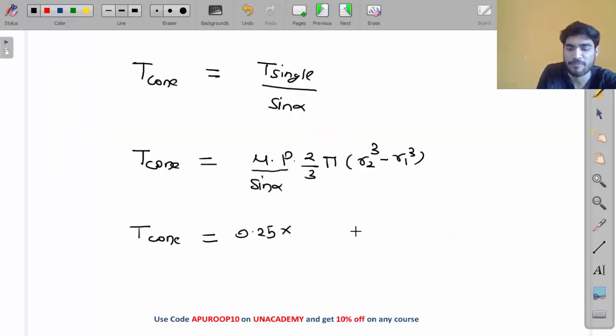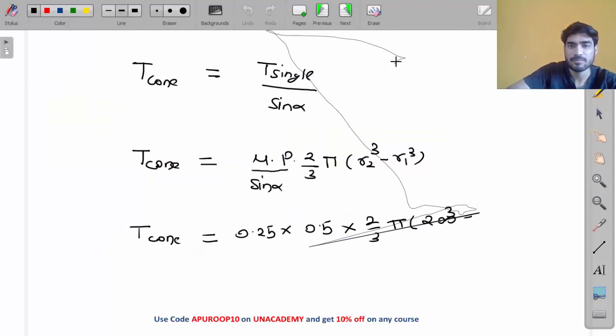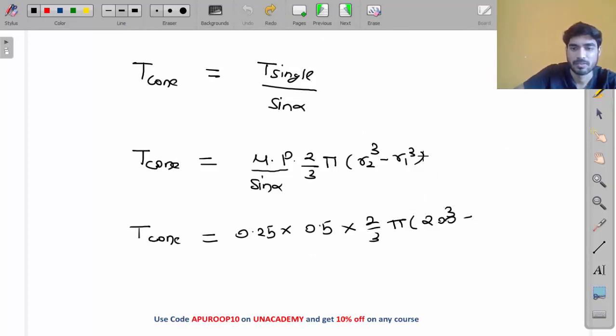What is the value of pressure? 0.5, into 2 by 3 pi, R2 is 200, R1 is 100, divided by sine alpha, sine 12.5.